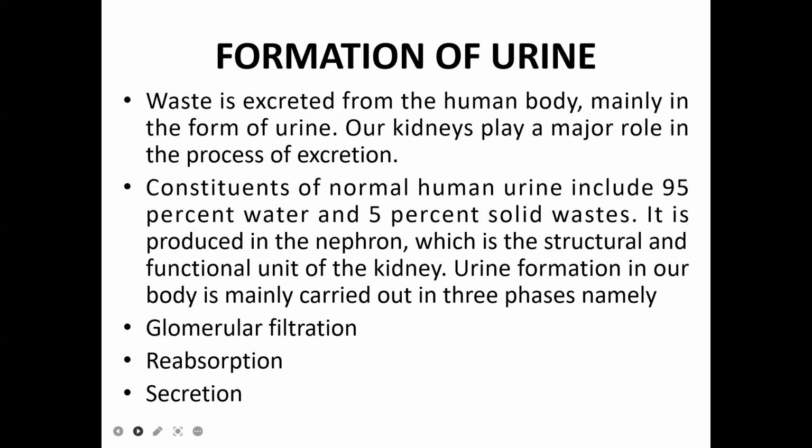That's all about the anatomy. Next we'll see the formation of urine, how urine is formed in the kidneys. Whatever waste is present inside our body is excreted mainly in the form of urine. We have different minor routes of excretion, but urine acts as the major route by which most of the waste is excreted.